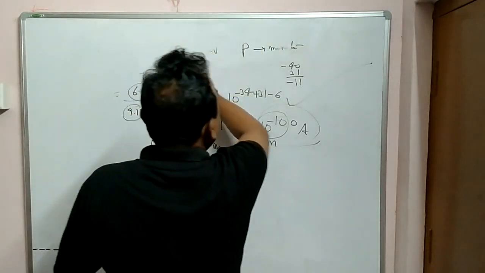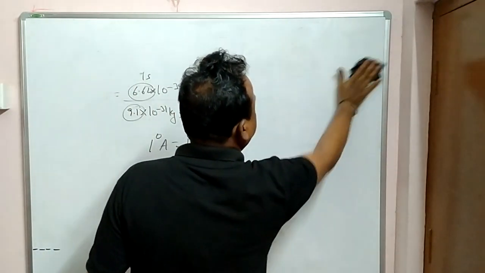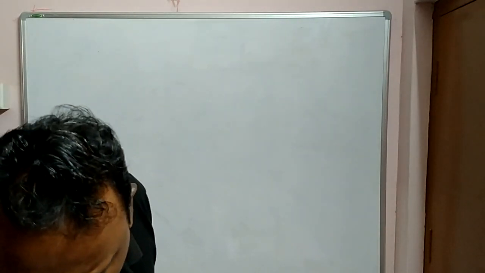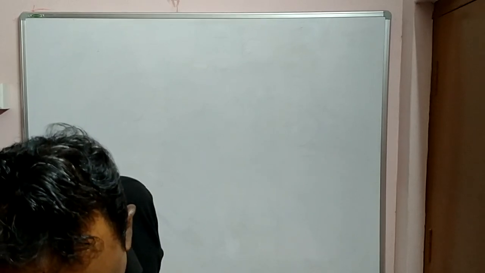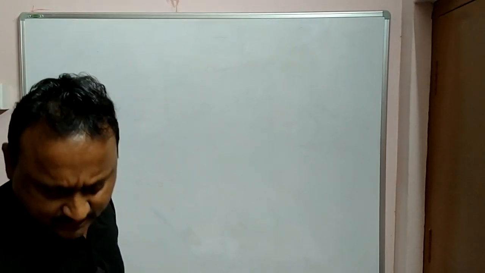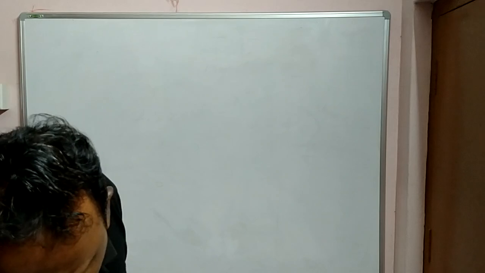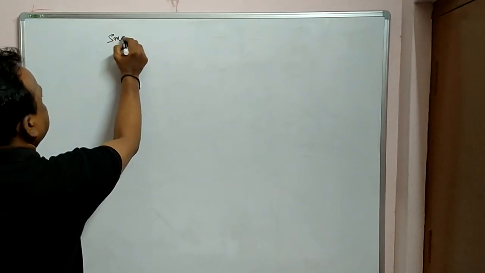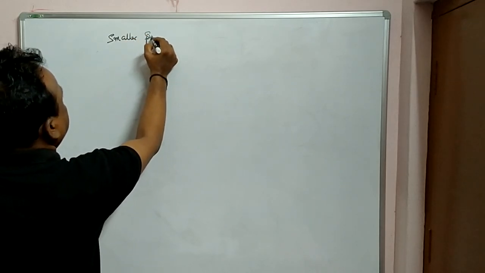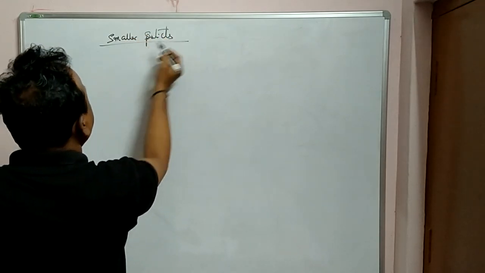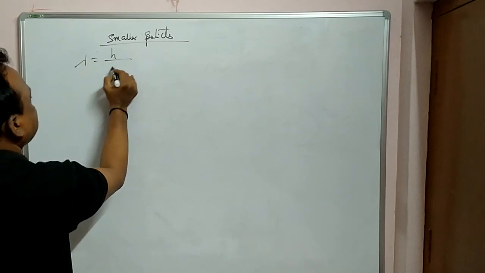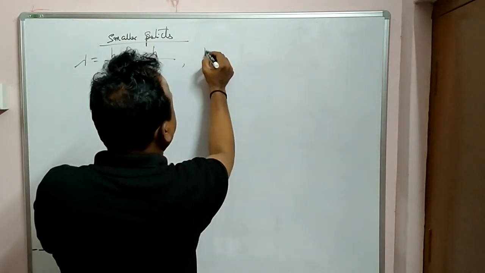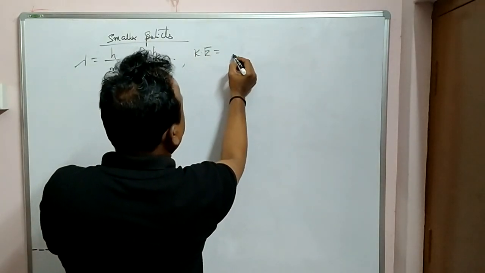I'll give an equation for this one. While doing numericals, it is very, very important. According to de Broglie, he has given some equations for smaller particles like electrons. For example, for smaller particles, we all know lambda is equal to h by mv, that is h by p. And we also know the relation between kinetic energy and momentum.